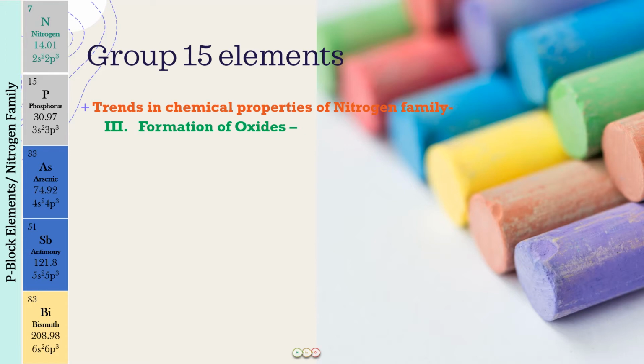Now into the discussion on the chemical properties of the nitrogen family. As we are discussing the formation of the oxides, I would like you to go back to the lecture on the oxidation states of these elements. So we've had already a detailed discussion on the various oxidation states. We've talked about that all these members, they show a range of oxidation states from -3 to +5. Now, when they will be forming oxides, what will be the range of their oxidation state? Well, it is going to be +1 to +5.